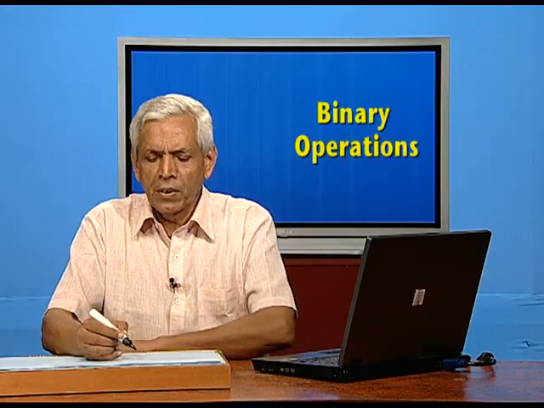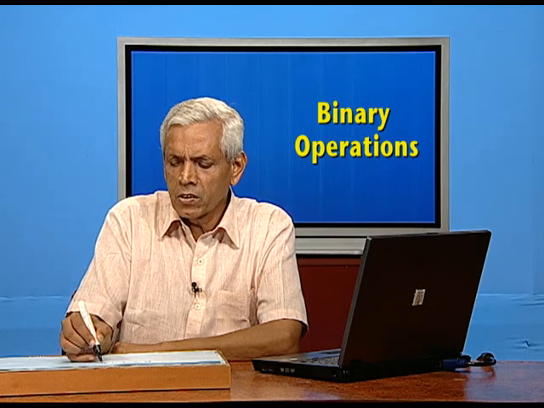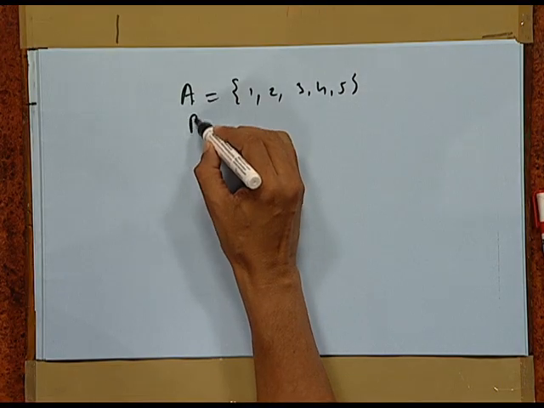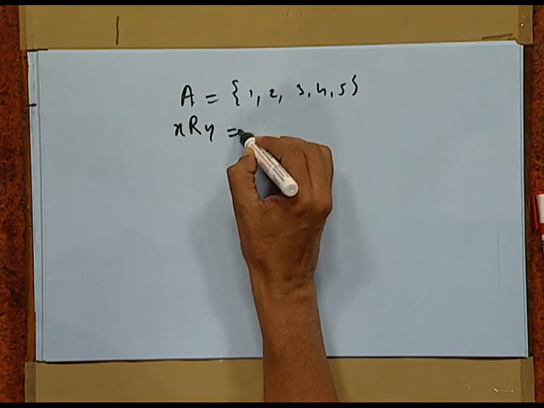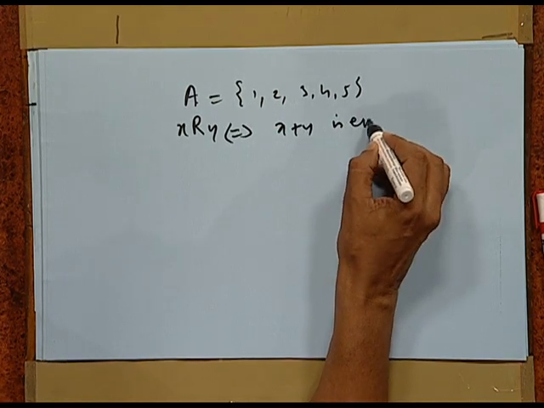Let us take one example. Let A be {1, 2, 3, 4, 5}. We define R by x R y if x plus y is even. We can easily verify that the given relation is reflexive, symmetric and transitive.